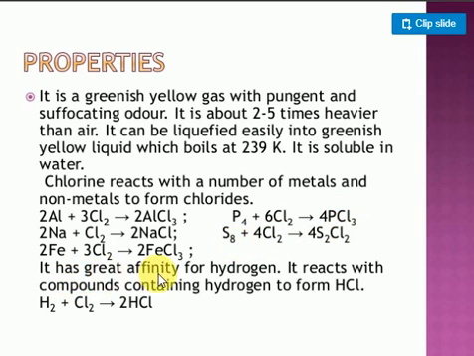It has a great affinity for hydrogen. You know very well, if you remember, most of the time it is hydrochloric acid only. What happens when chlorine gas reacts with hydrogen, they form hydrochloric acid. This hydrochloric acid is still a gas only. This is generally called hydrogen chloride gas. When it dissolves in water, then only it forms hydrochloric acid. The aqueous form of HCl is called hydrochloric acid. Students, remember, the next points are there.